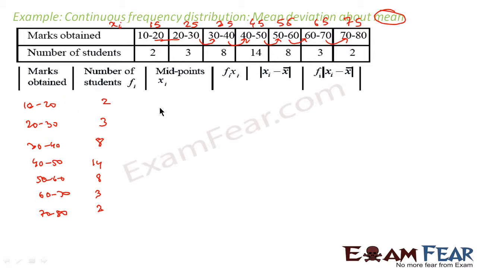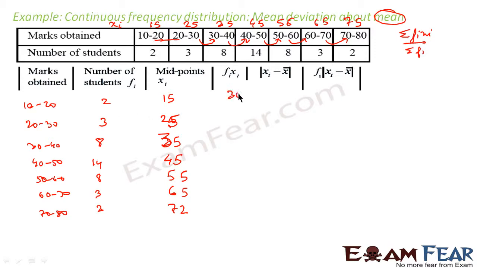For this one, the xi point was 15. We have found this. This is 15, this is 25, this is 35, this is 45, this is 55, this is 65, and this is 75. So we have values till this point. Now we have to find fixi. Why do we have to find fixi? Because first we have to find the mean. For the mean we have this formula: sigma fixi by sigma fi. Correct? So we have to find fixi.